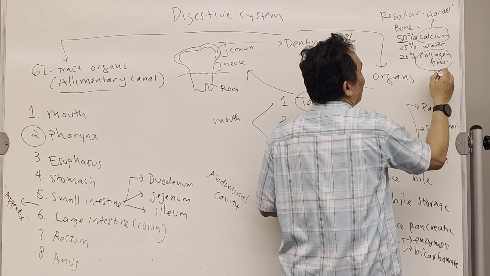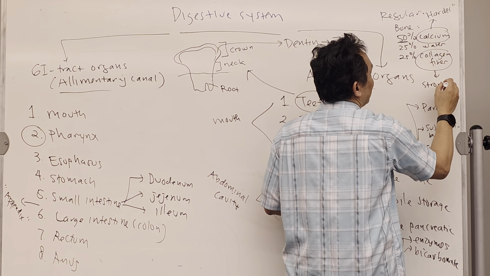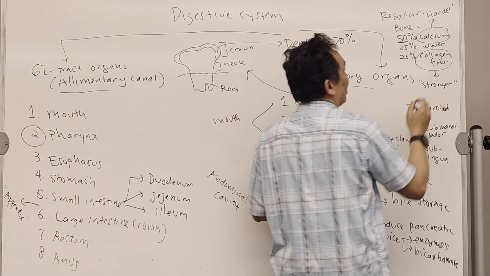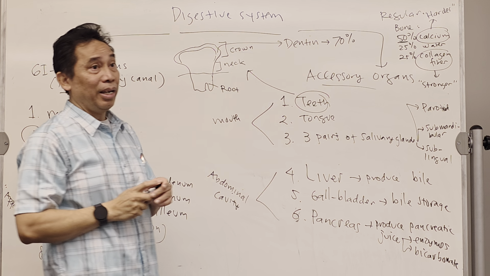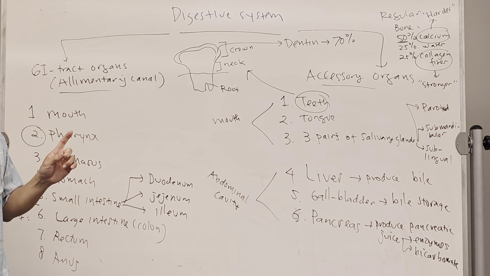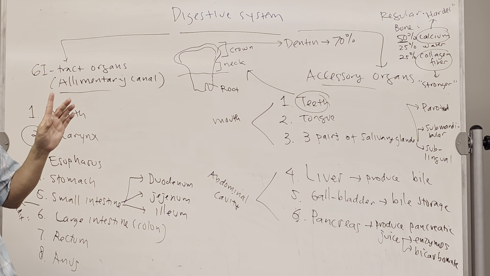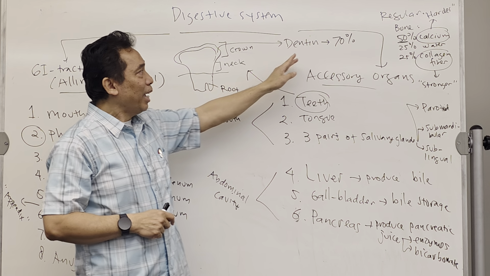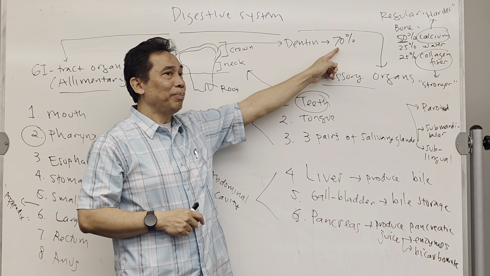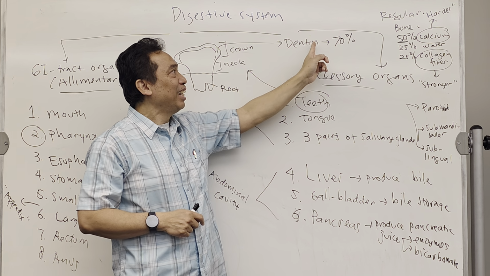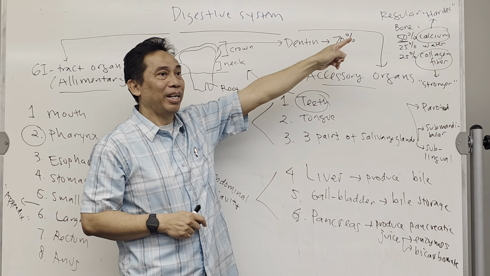The collagen fiber over here is the one that makes the bone stronger. So the bone is hard and strong at the same time. Harder because of calcium, stronger because of the collagen fiber. Now look at the dentin. It has more calcium, 70%. It means that dentin will be harder than the regular bone.